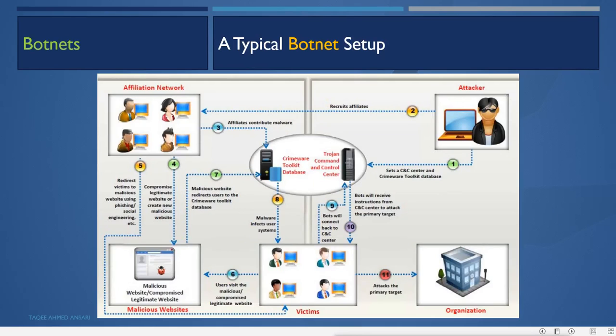This is a typical botnet setup, as you can see in the chart. First, the attacker sets up a command and control center and a crimeware toolkit database, which has all the tools. Then there is the Trojan command and control center, which manages those botnets and gives the instructions. From here, it affiliates and contributes malware, so it sends out the affiliation network to distribute more malware.